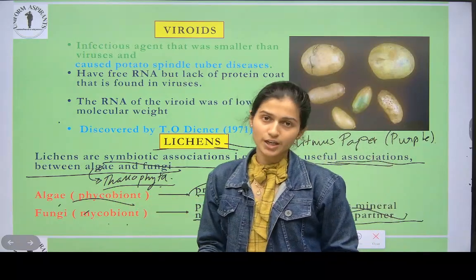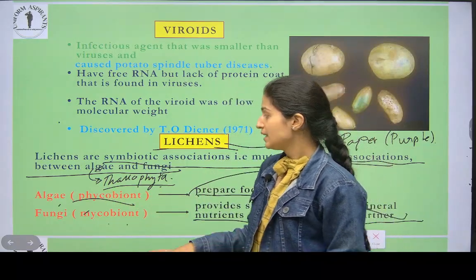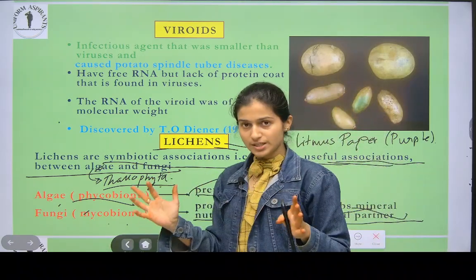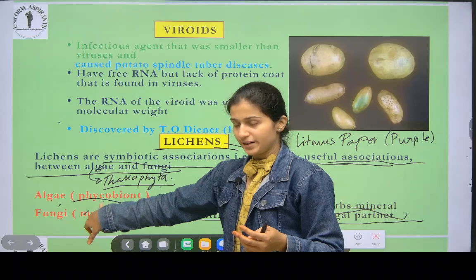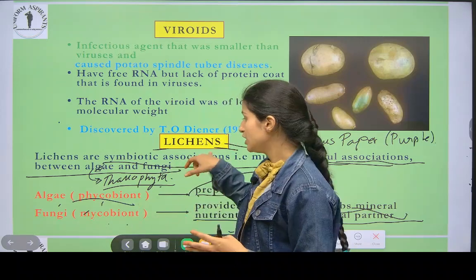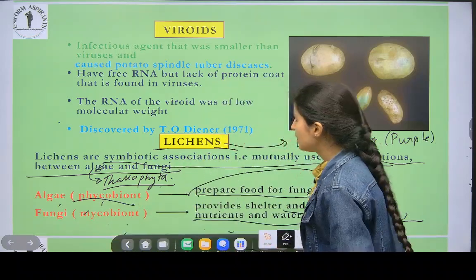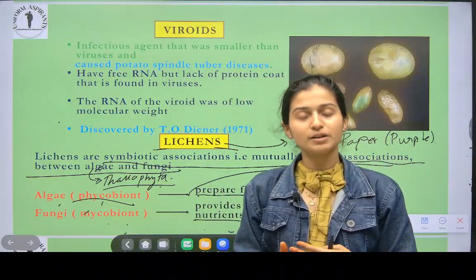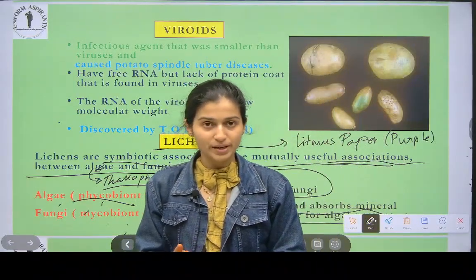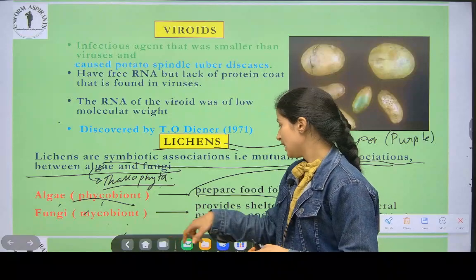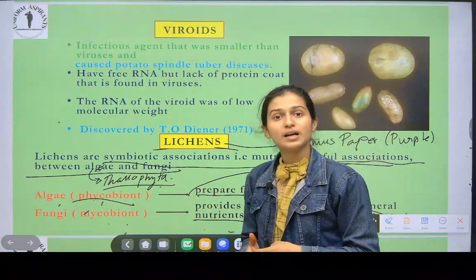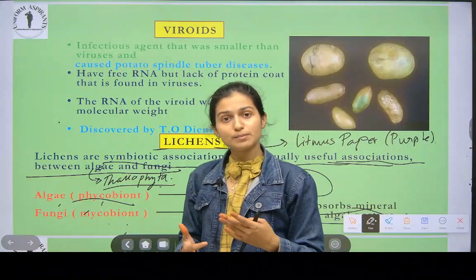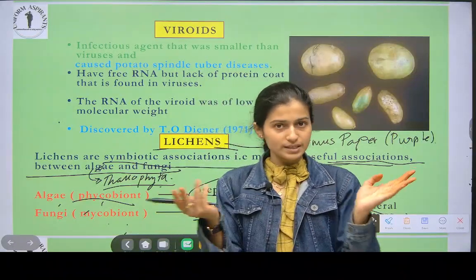Lichen is the symbiotic relation of algae and fungi, and the algae component of lichens is called phycobiont, and the fungi component of lichens is called mycobiont. What does algae do? Algae does photosynthesis and prepares food for fungi. And what does fungi do? Fungi gives a place to live to algae, and it absorbs nutrients and water from the surrounding area.